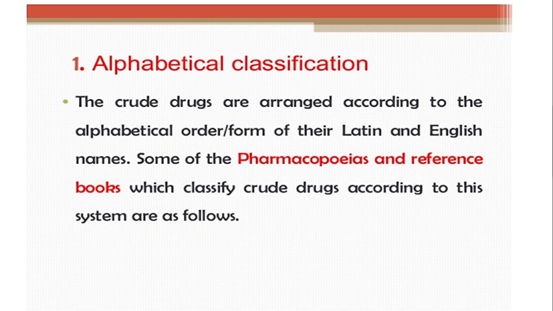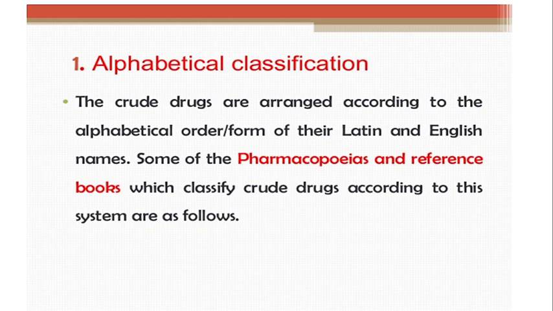The name of the drug in Latin as well as in English, the alphabetical order of their name is followed, and according to that the drugs are classified. Some pharmacopoeias and reference books classify crude drugs according to this system.